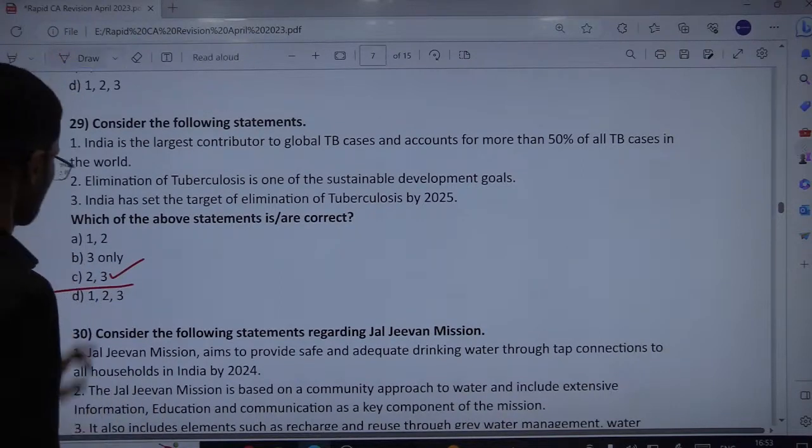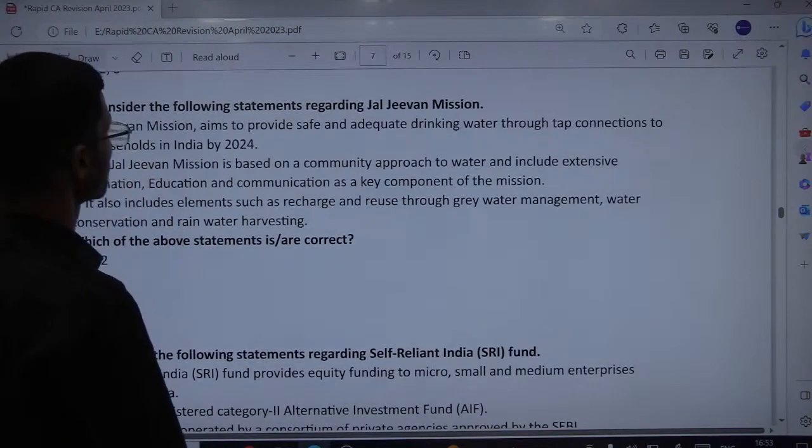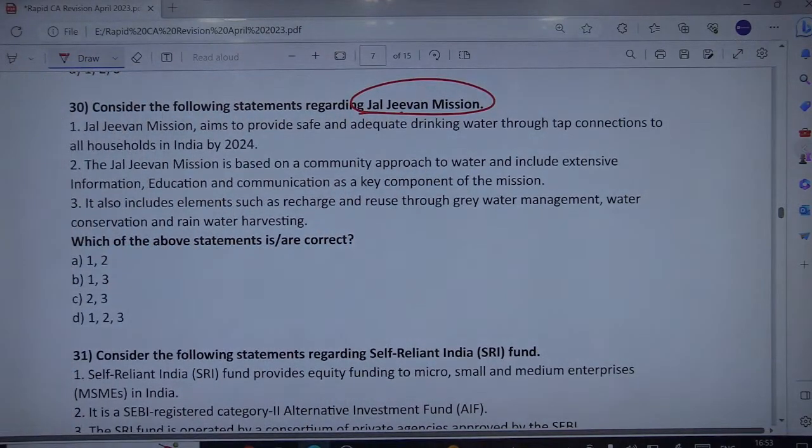Fine. Next question is related to the Jal Jeevan Mission. It aims to provide safe and adequate drinking water through tap connections to all households in India by 2024. The Jal Jeevan Mission is based on a community approach to water and includes extensive information, education, communication as a key component of the mission. It also includes elements such as recharge and reuse through grey water management, water conservation. So of course, what seems to be correct here?